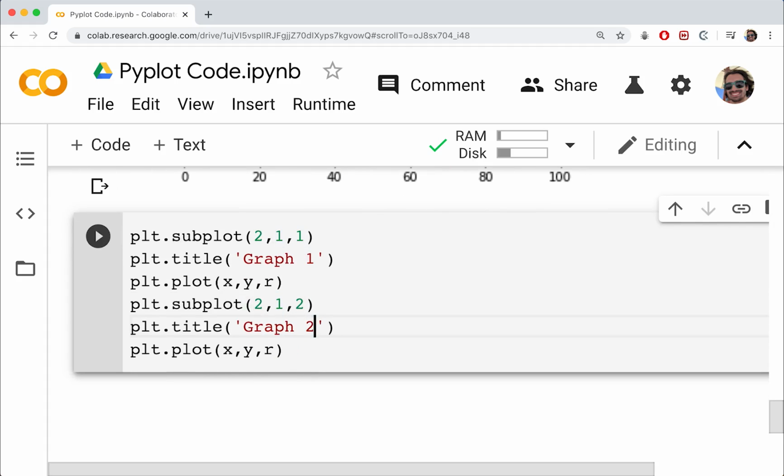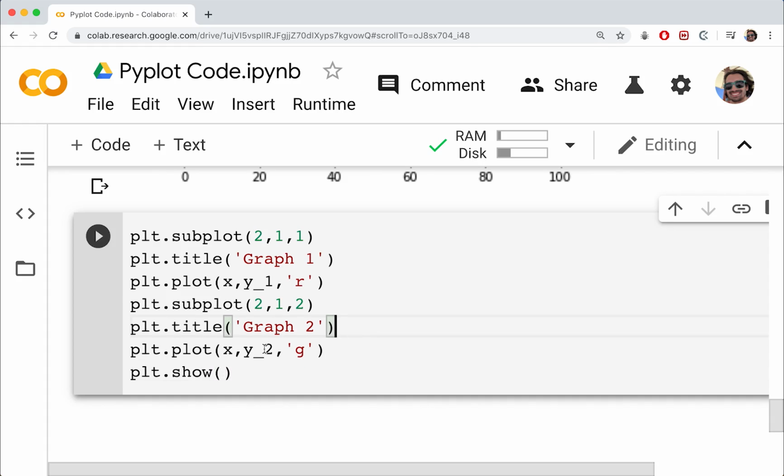So now we're going to add the title, graph 2, and actually, we'll do y1, and we'll do y2 there, just so that we have the two different ones. We can do red. You know what, I'm kind of messing up here. We could do red here, and then green like this. Okay, and then at the end, we're going to do plt.show.